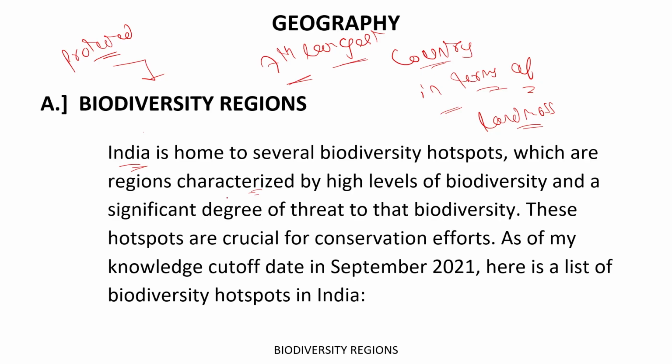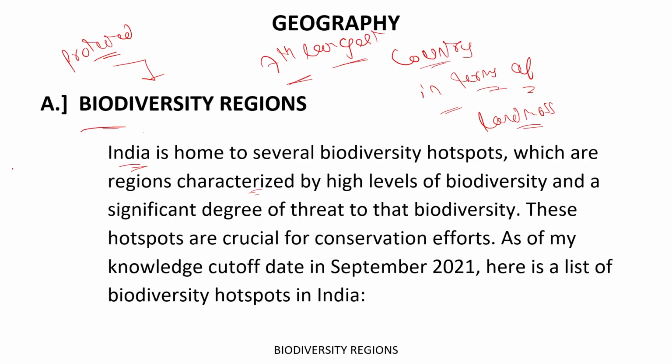Like deforestation, noise pollution, soil pollution, water pollution, whatever kinds of pollution we are causing, and any other hazardous effects which humans pose to the animals. All these protection efforts come under biodiversity hotspots.